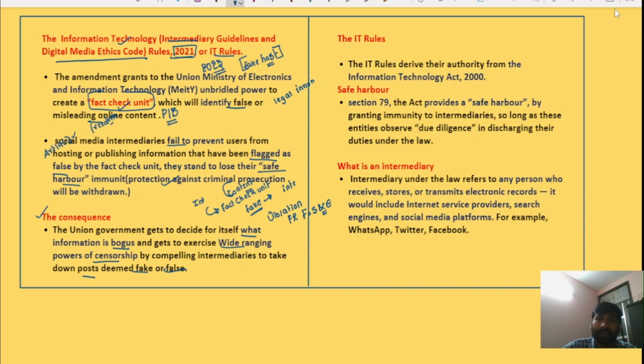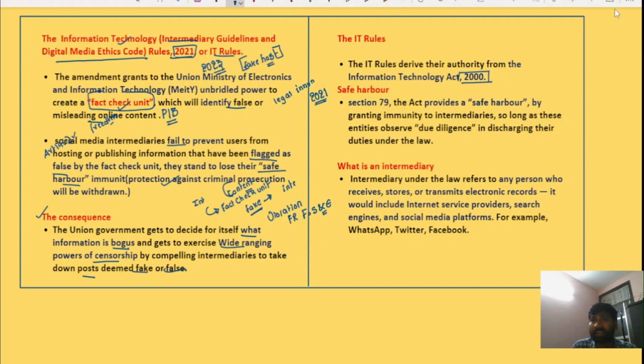So now let's try and understand the IT rules first. What is the actual basis of these IT rules? The actual basis of the IT rules is the Information Technology Act 2000. As per the Information Technology Act, the IT rules were framed in the year 2021. Now, what is a safe harbor? Earlier we discussed that the intermediaries who host the fake information will not be given the safe harbor, or the existing safe harbor will be removed.